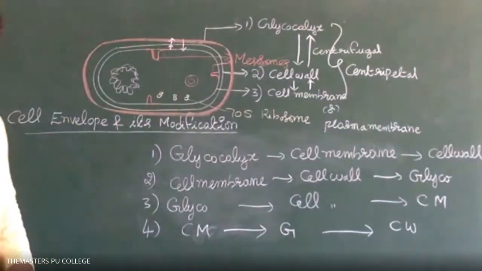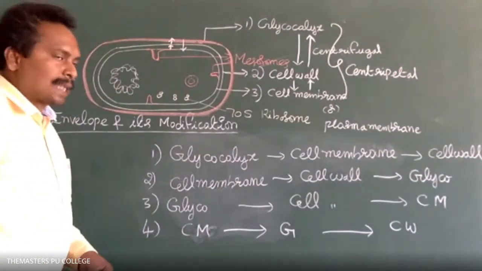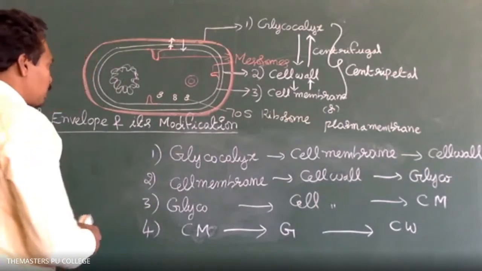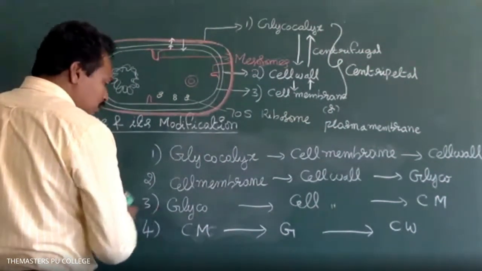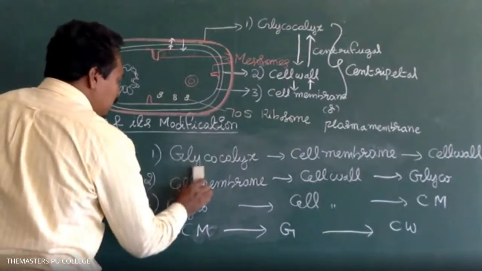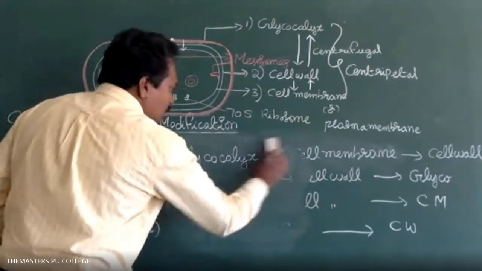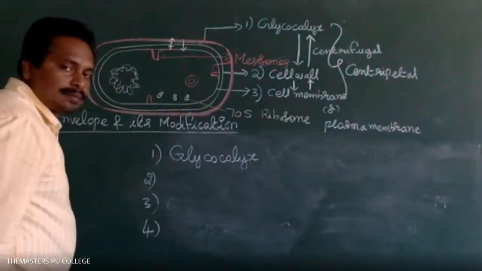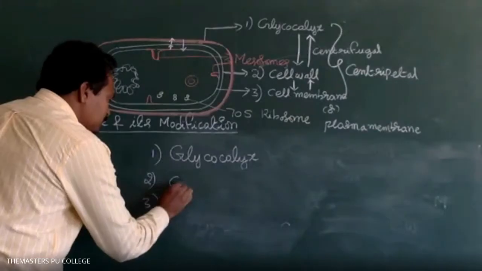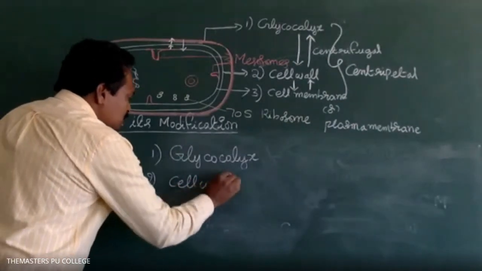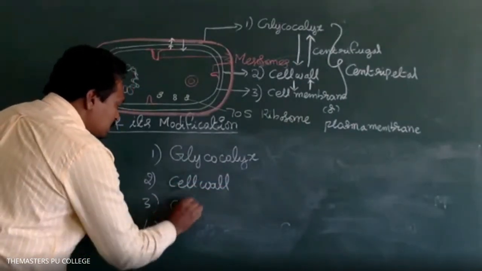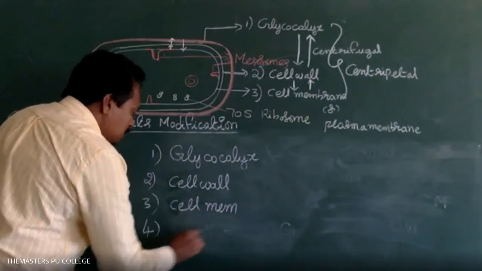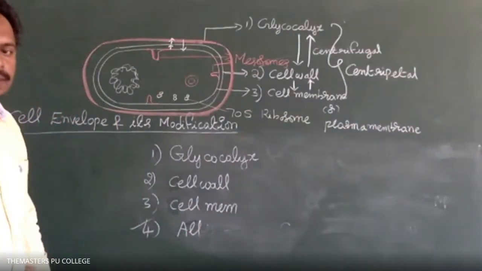In centripetal order, the cell envelope in prokaryotic organisms includes: option 1, glycocalyx; option 2, cell wall; option 3, cell membrane; option 4, all of the above. What is the answer? All of the above, sir. Option 4 is the answer. All of them.